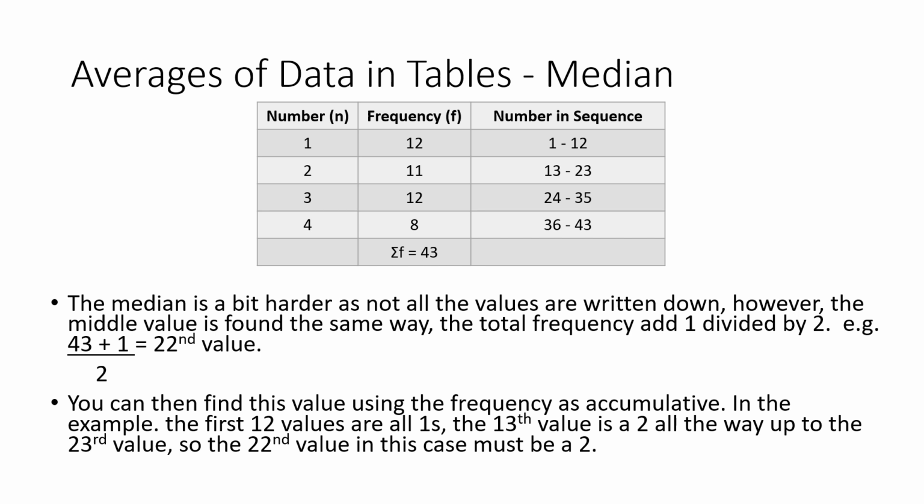So I've now got the order and the number of those orders. So I'm looking for the 22nd value. Well, the 22nd value is going to be between 13 and 23. So that means a 2 is going to be our median.